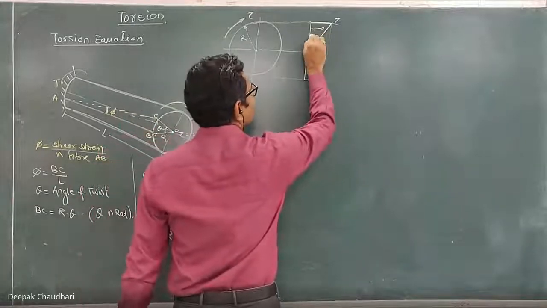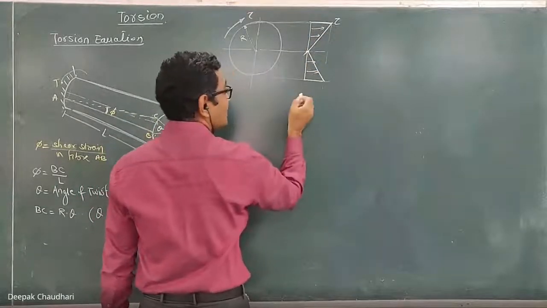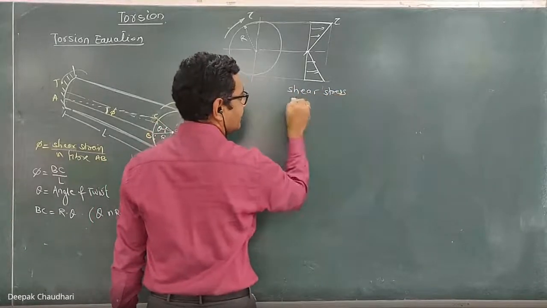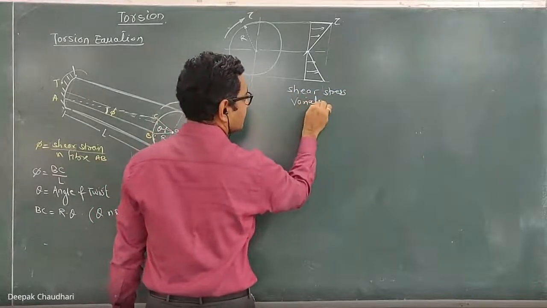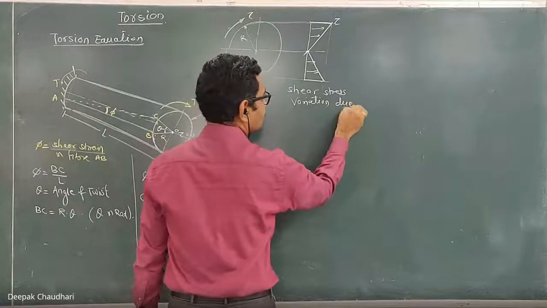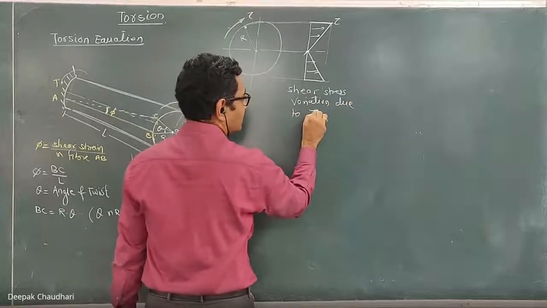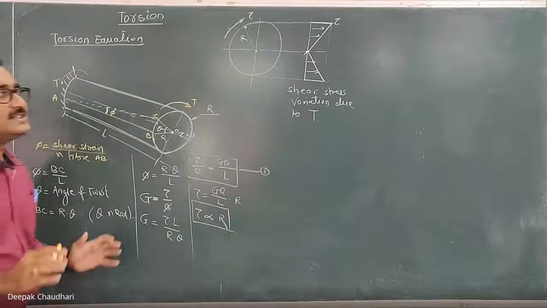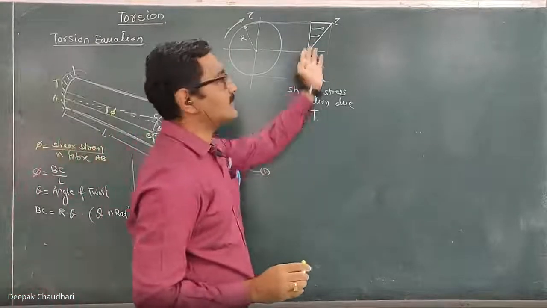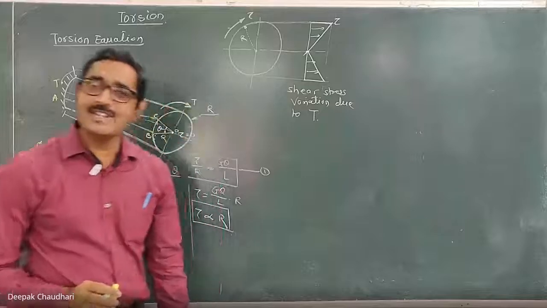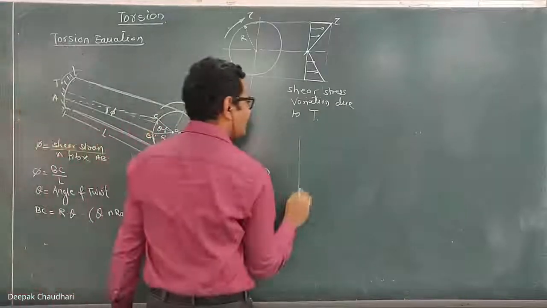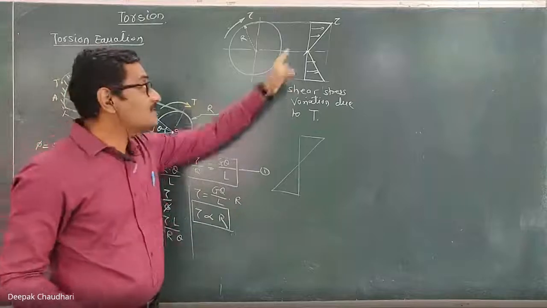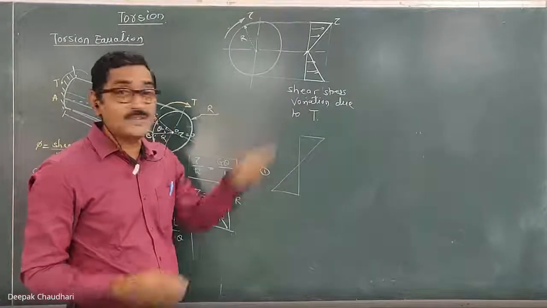So this is the shear stress variation because of the twisting moment. This is the shear stress variation due to the torque or the twisting moment. Remember this thing. Shear stress variation due to the torque or the twisting moment. Have you understood this? This was the bending stress distribution. This is the shear stress distribution because of the twisting moment.